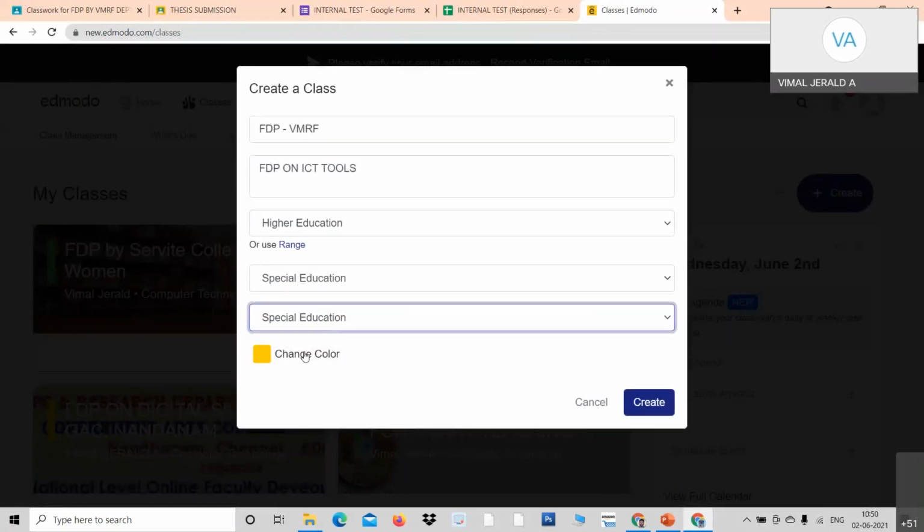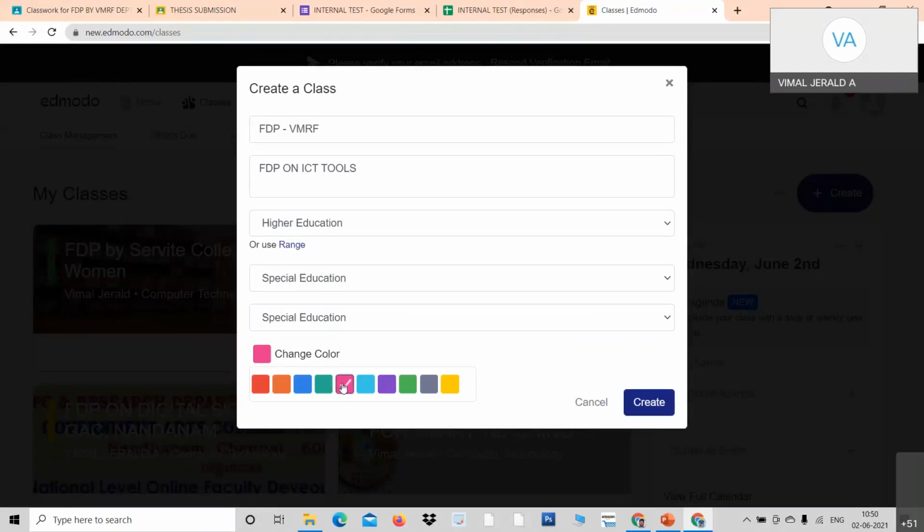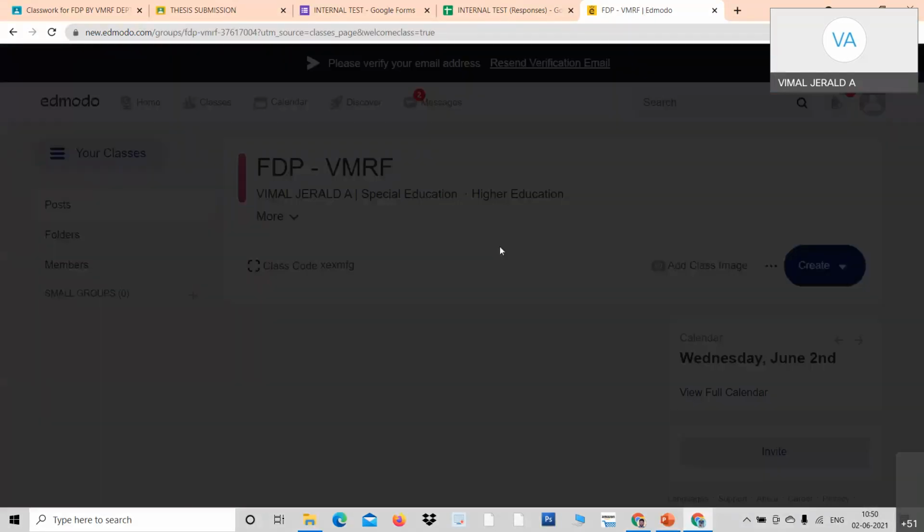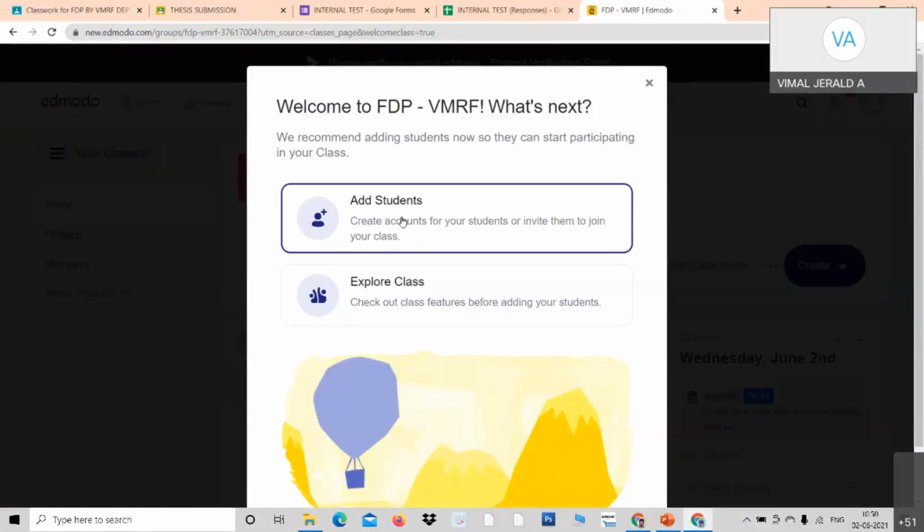And the color also, look at here, you can have a color for the classes. For example, I selected pink color and create. Once after filling up all these credentials, just click create and a classroom is created. Immediately it shows me whether I want to add students. When I click here, I can add them by their email IDs, and the invitation will be sent. You can add the students like this.